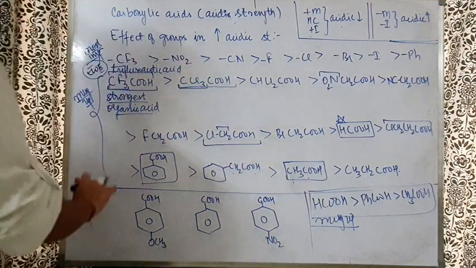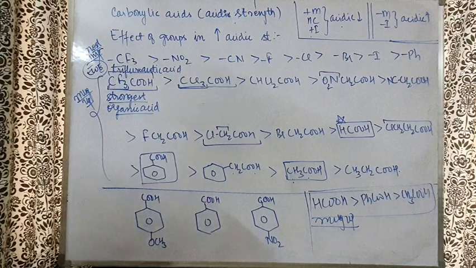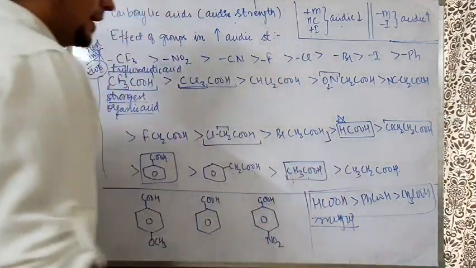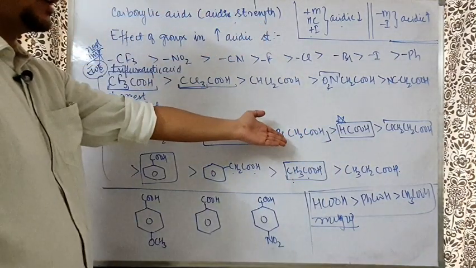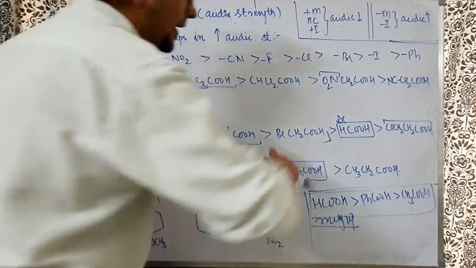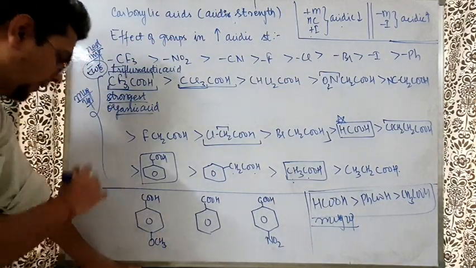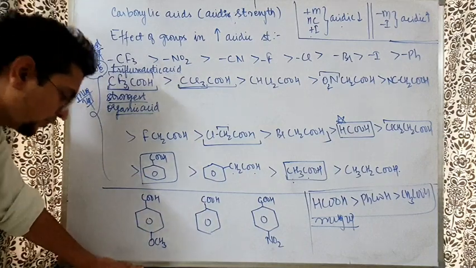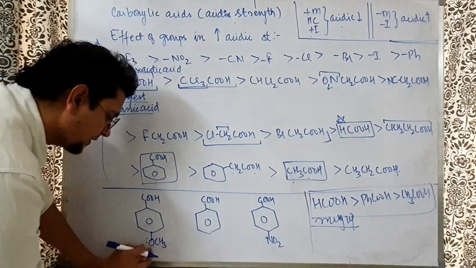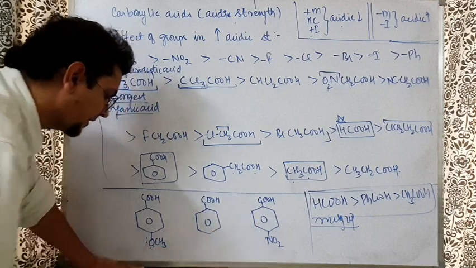Make sure that you write this down yourself and mug it up. Up to here you will have no problem, because if you mug this up, you will get it automatically. Beyond that, whatever is there, you have to keep in mind separately. Chalo, starting from a very easy question that we have done in the case of phenol also. I think by this time you should be expert in such questions, and only these kinds of questions they ask in the exam also.